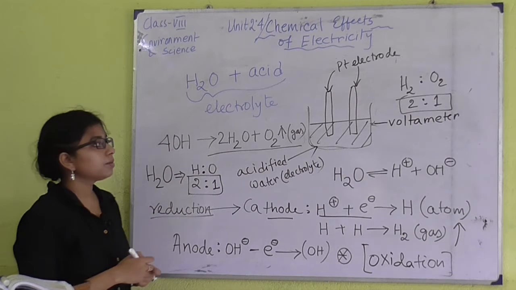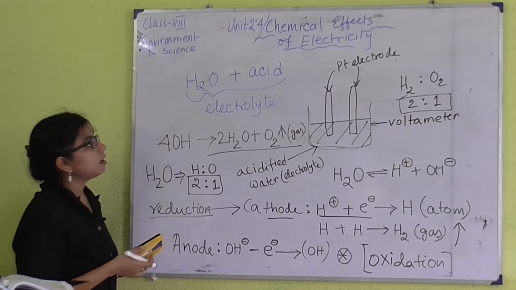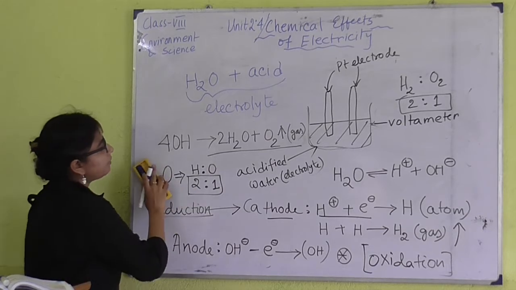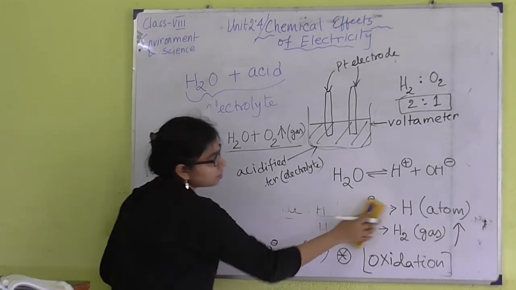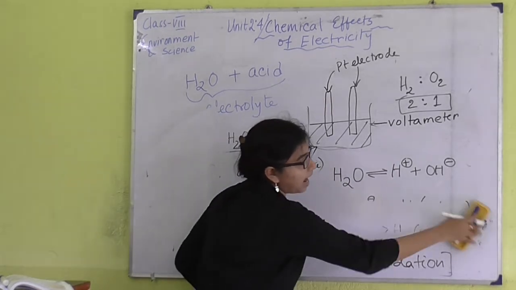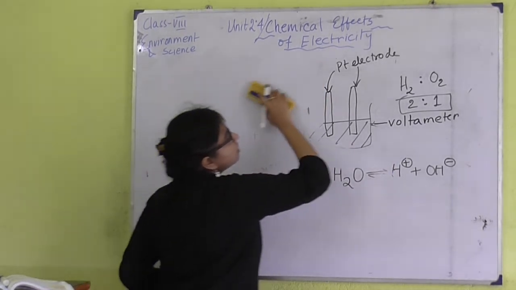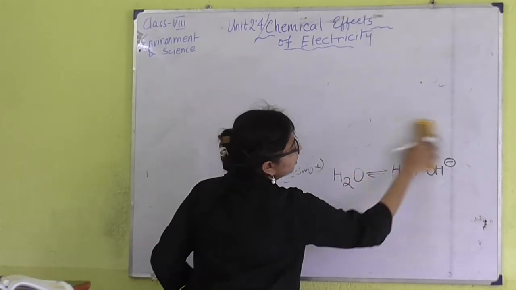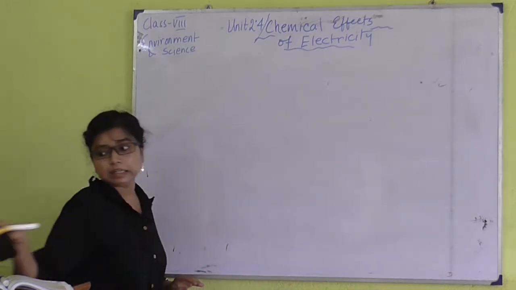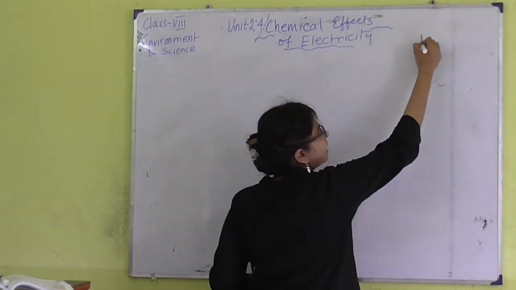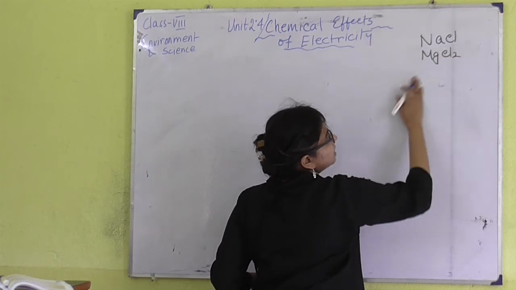Okay, that will be also 2:1. So, this is all about the process known as electrolysis of water. We can also say it as the hydrolysis. Okay. Electrolysis of water is also known as the hydrolysis process. Now, according to our textbook, we have 3 chemicals or 3 compounds whose electrolysis process we have to study. Number 1 is NaCl, number 2 MgCl2 and number 3 CaCl2.